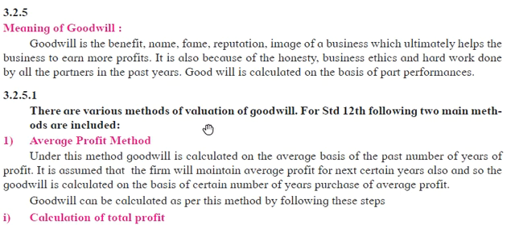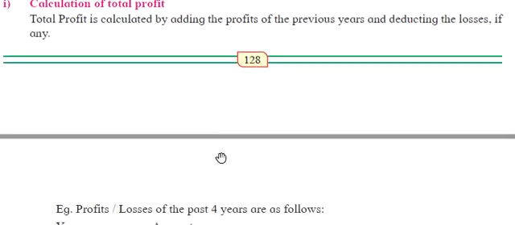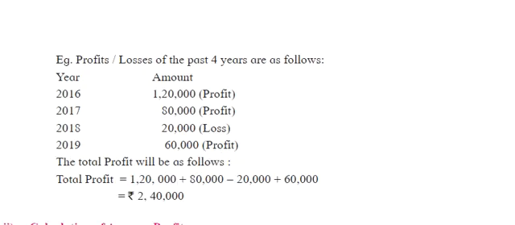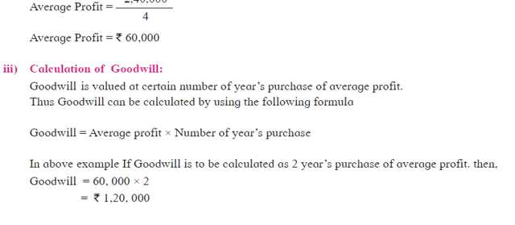So there are various methods of valuation of goodwill. For standard 12, the following two methods are included here. One is the average profit method, in which we calculate total profit, then average profit, and next the goodwill.